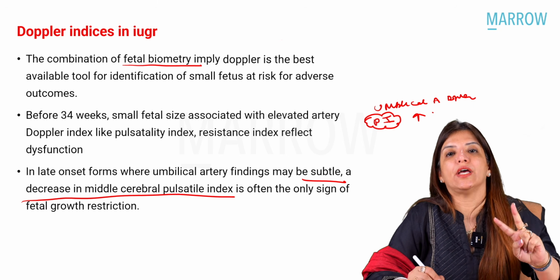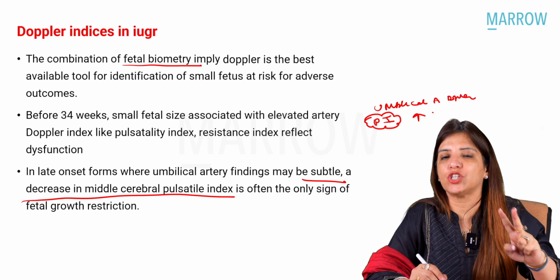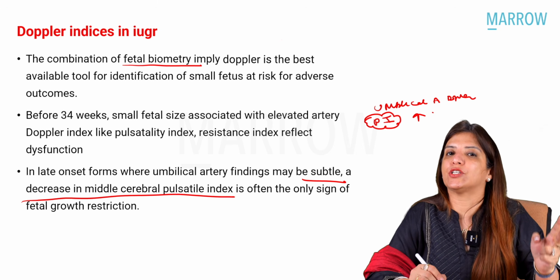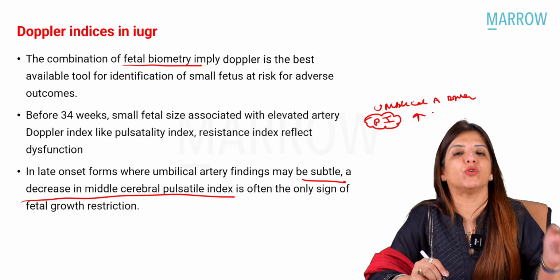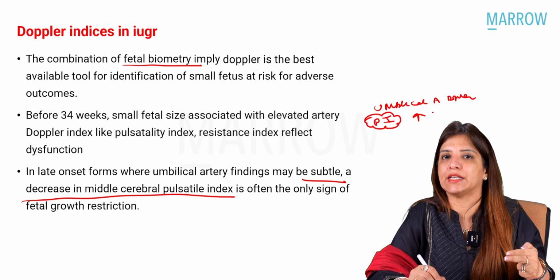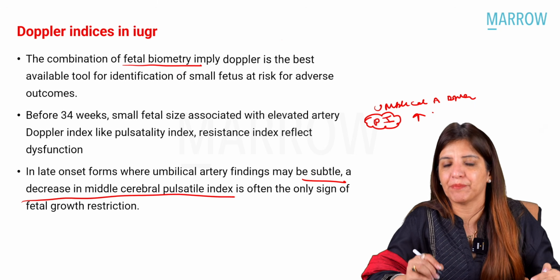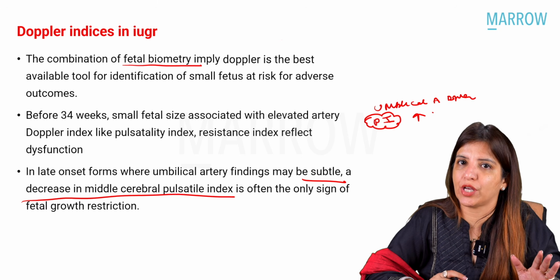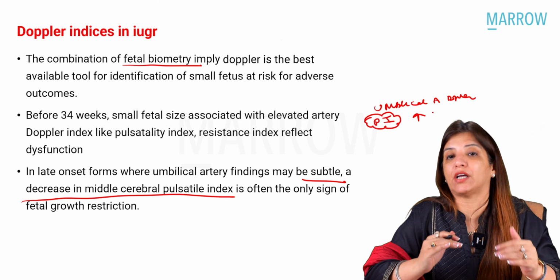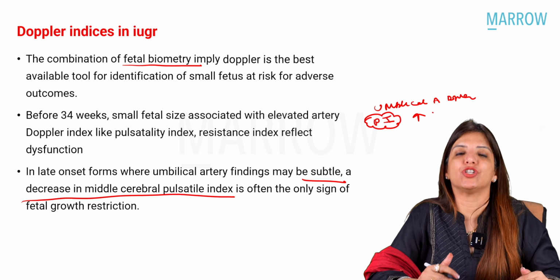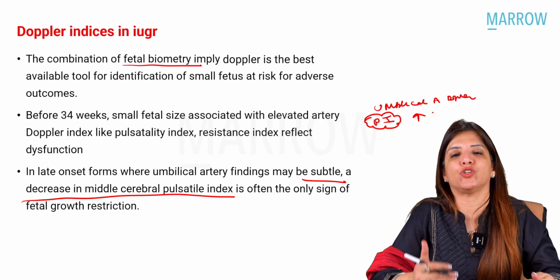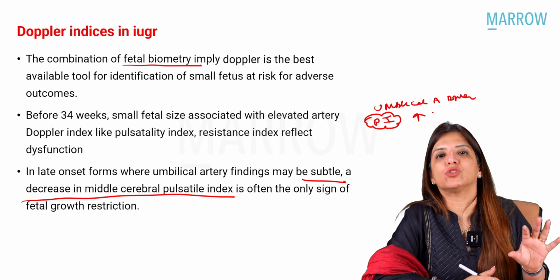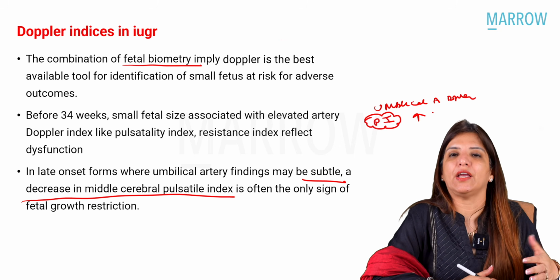Right? So there are two arteries in which you have to look for early changes. You have to look at umbilical artery Doppler, where the indexes would increase, and for later changes you will have to look at middle cerebral artery Doppler, where the pulsatility index or the resistance index would decrease. Right? There is no role of uterine artery Doppler in case of IUGR. Clear? It is only there to predict IUGR, right? And even for prediction, the pulsatility index would increase in uterine artery Doppler rather than decrease. Have you understood better? So that is all what you have to know in the INI-CET recall.